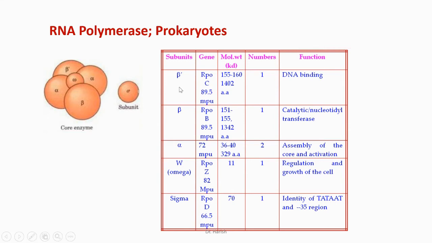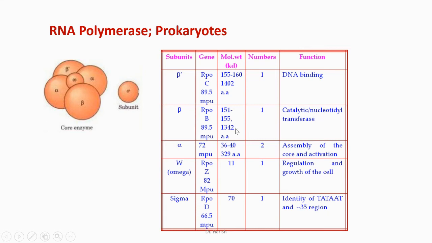So let us understand what is the function of each subunit. Beta prime subunit helps in DNA binding of the RNA polymerase. Beta is useful for the nucleotide transferase activity. Alpha is used for the assembly, and then omega is used for the regulation, and sigma is used for the identification of the promoter region.